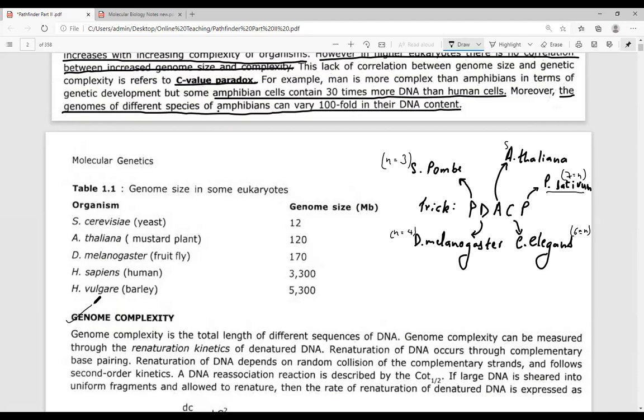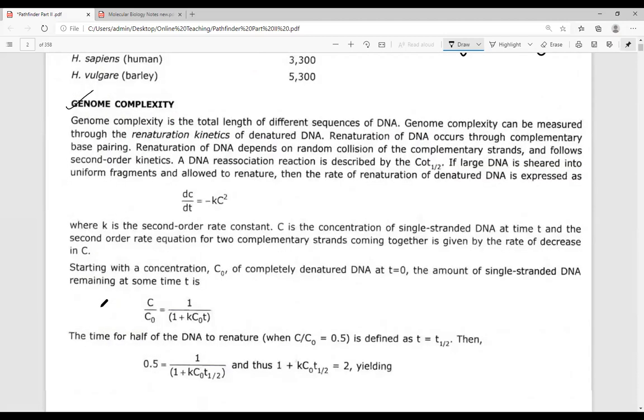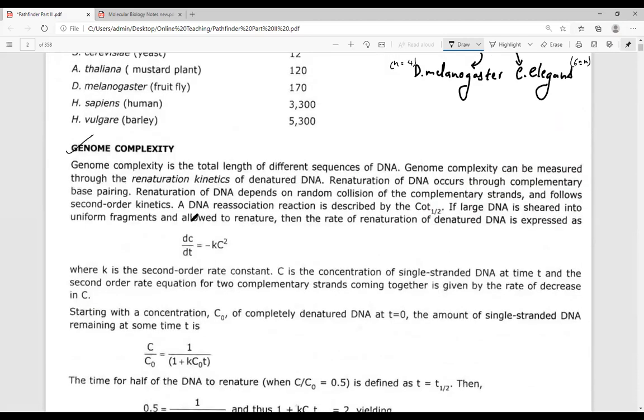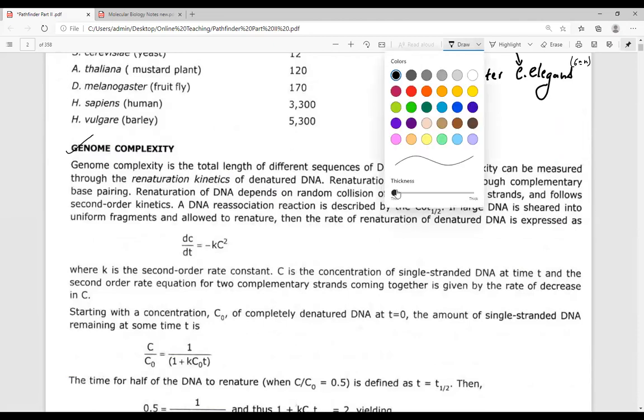Now, genome complexity. I have already told you that genome complexity can be measured with the help of renaturation kinetics, and this is referred to as the COT curve.